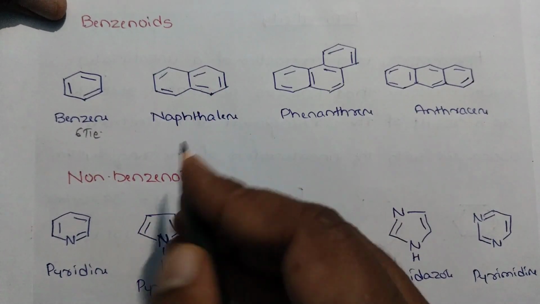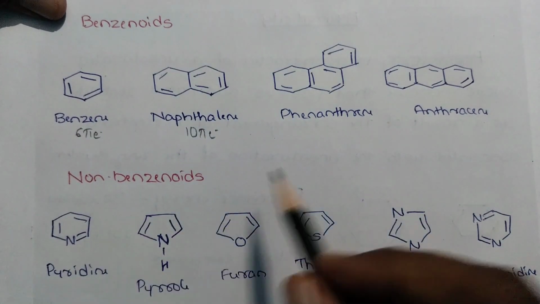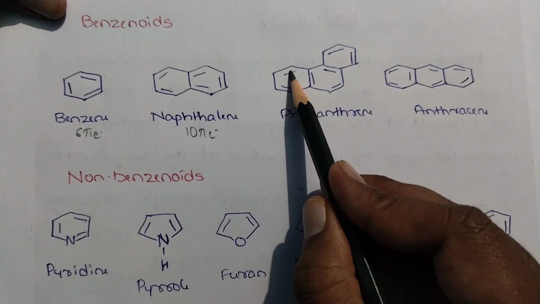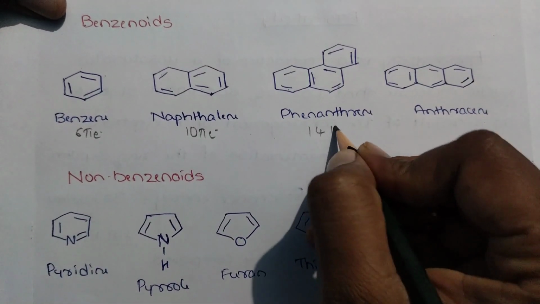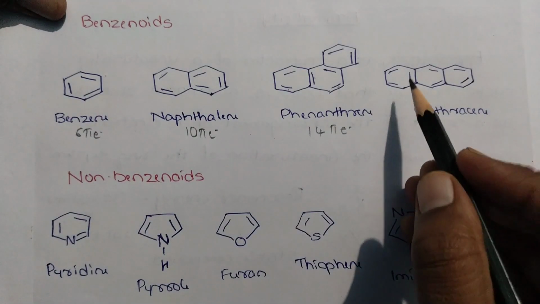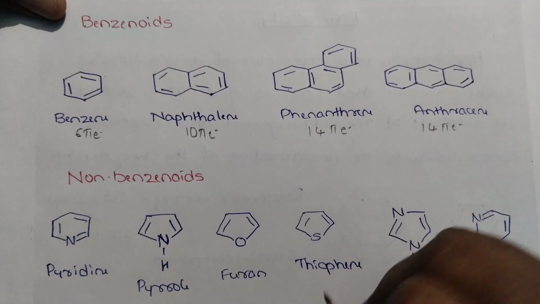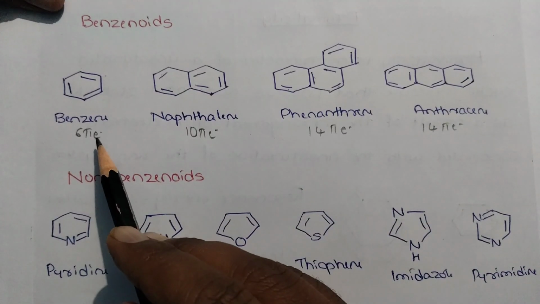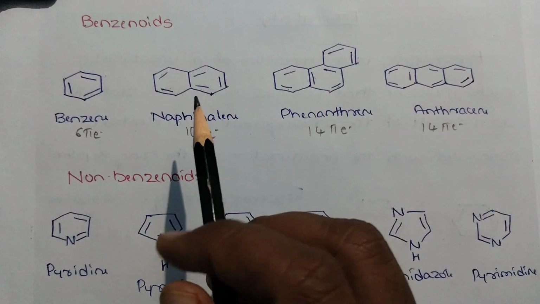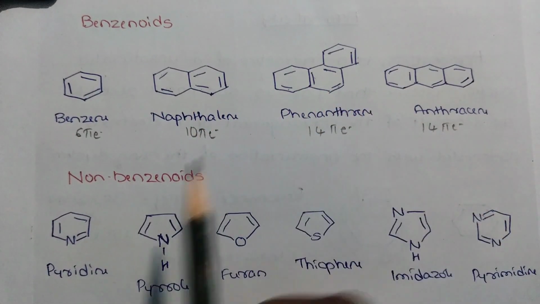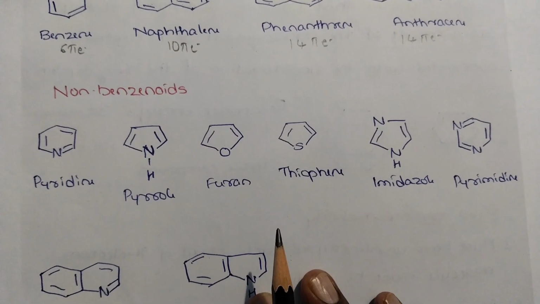It also obeys, and this is a 10 pi electron system, and this is phenanthrene, 7 means a 14 pi electron system, and this is also a 14 pi electron system. So these are benzenoid aromatic compounds, and these all obey the rules for aromaticity, hence these are benzenoid aromatic compounds. And let's see the non-benzenoid aromatic compounds.